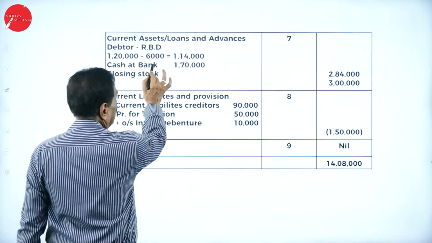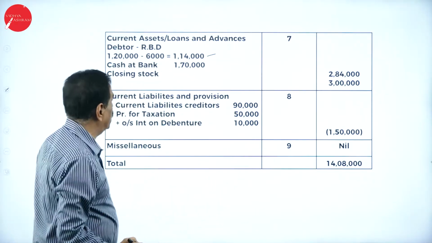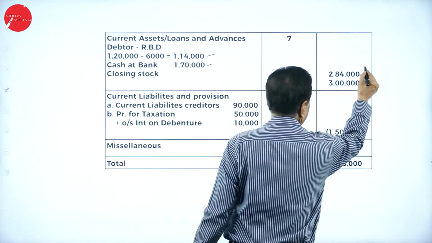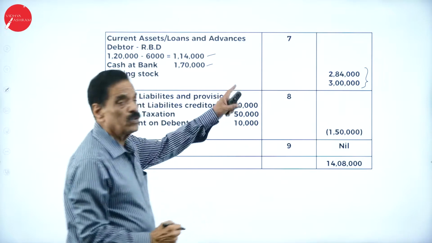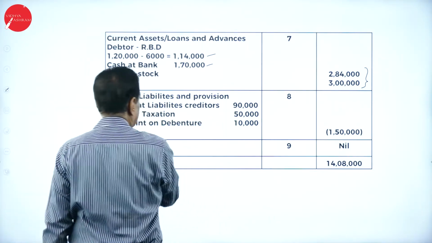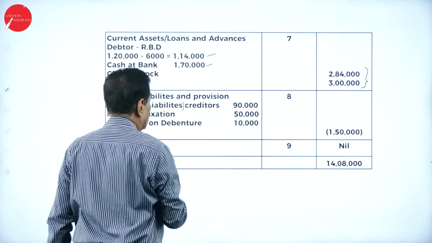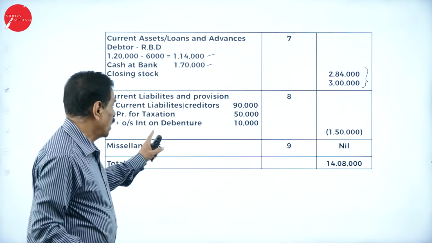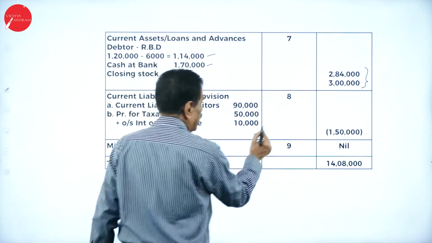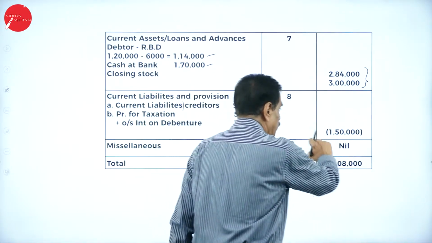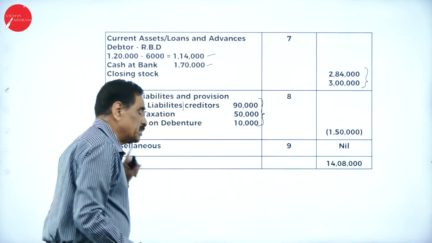Debtor 1 lakh 20 minus RBD 5%, 1 lakh 14,000. Cash at bank 1 lakh 70,000. Your closing stock is 3 lakh. This is note number 7. Then note number 8, current liabilities and provision. Current liabilities, that is creditor 90,000, provision for taxation 50,000, outstanding interest on debenture 10,000. Totally it will work out 1 lakh 50,000. This should be minus. Then there is no miscellaneous expense.